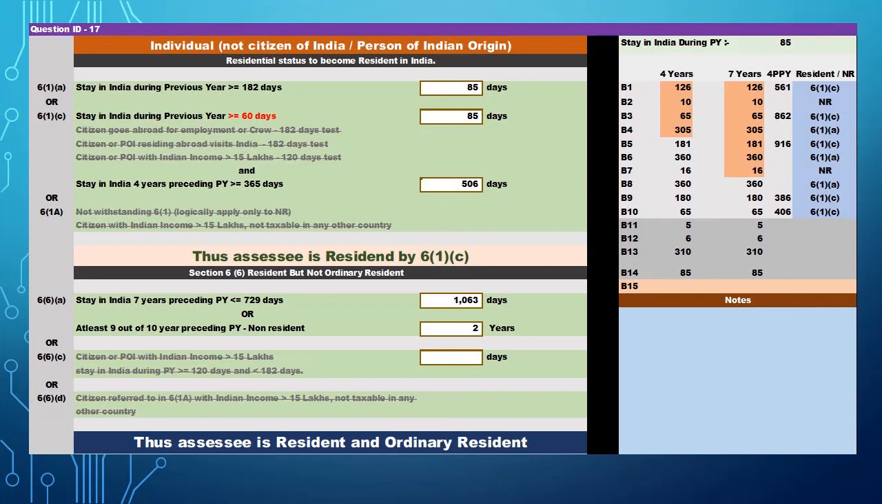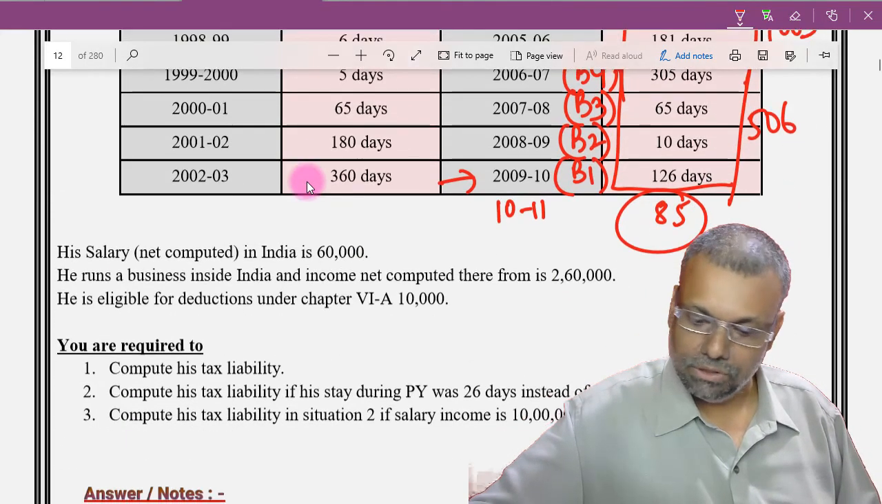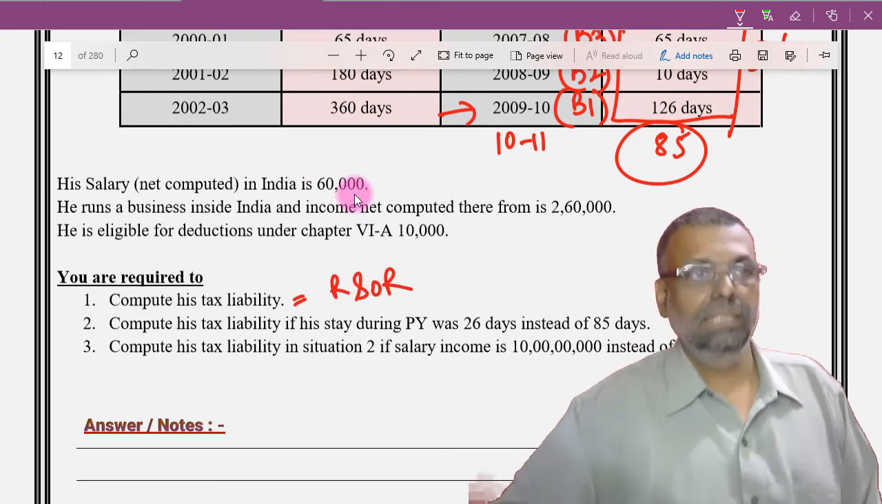So update your answer fully, quickly. Now let me see the further part of the question. Compute the tax liability. So he is resident and ordinarily resident. That is the first part.